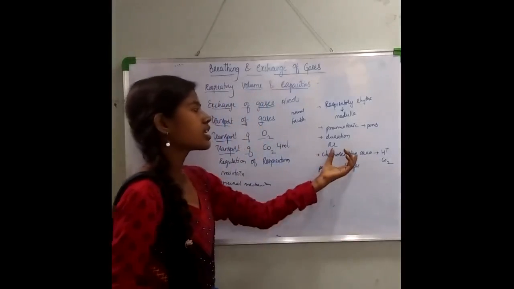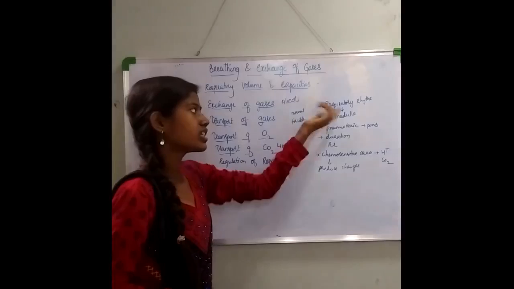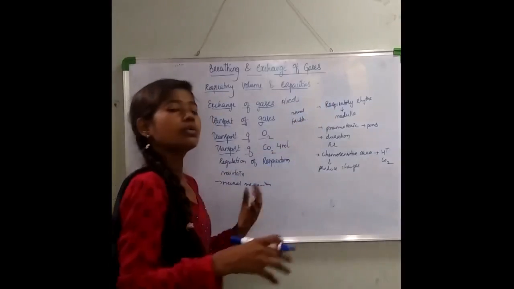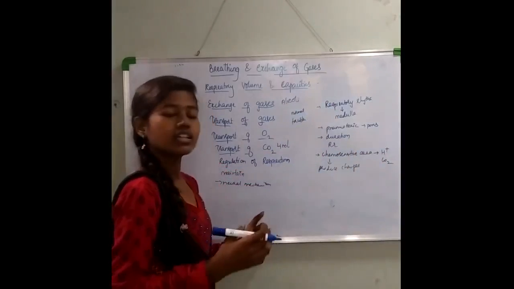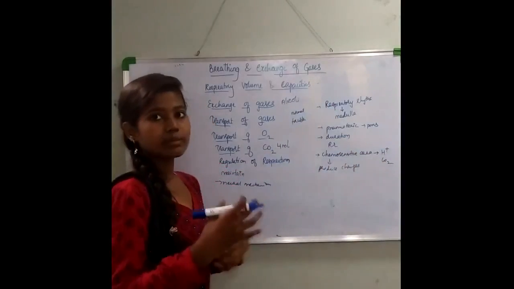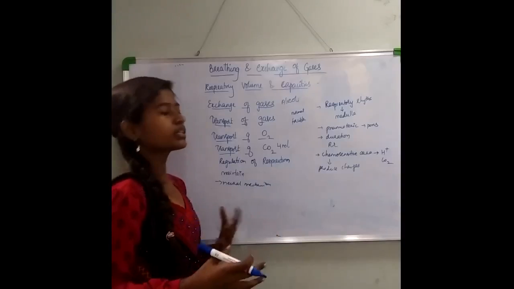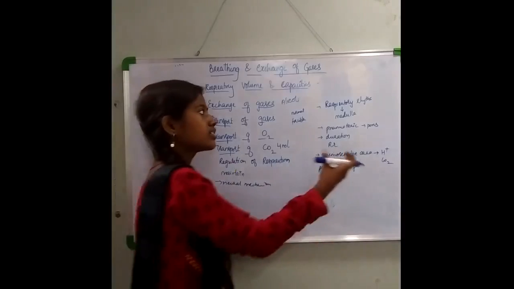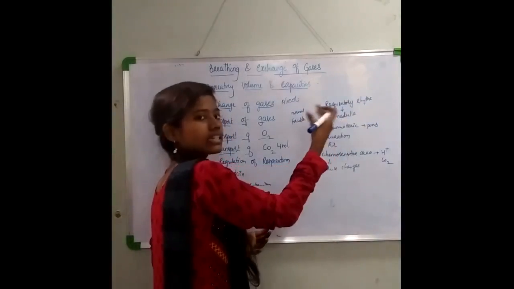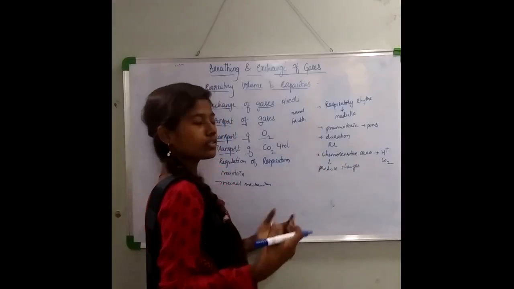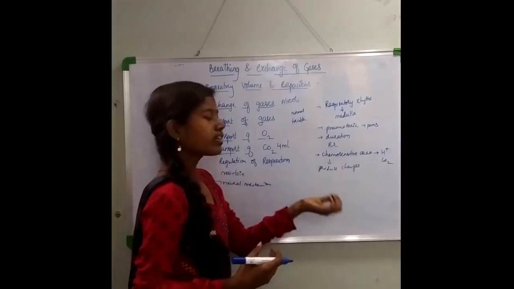So this chemosensitive area, present adjacent to the respiratory rhythm center, is highly sensitive to hydrogen ion and carbon dioxide. Once it gets stimulated or activated, it can send signals to the respiratory rhythm center. Then once the center gets activated, it will produce certain changes in your respiratory tract.